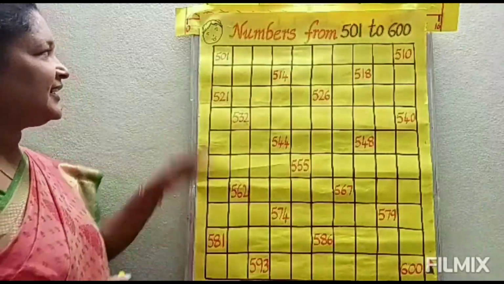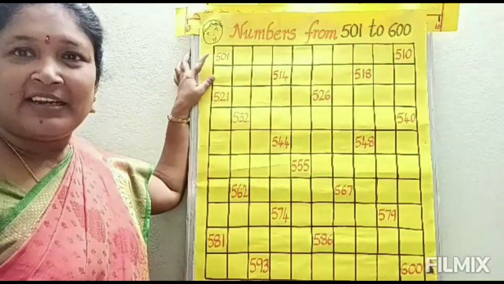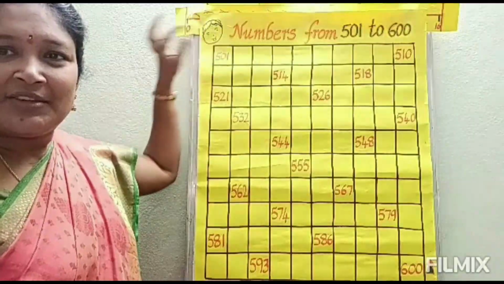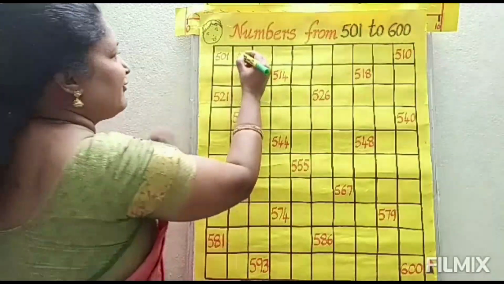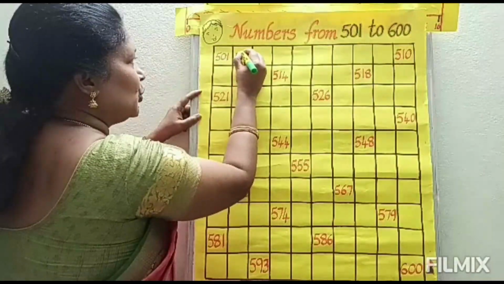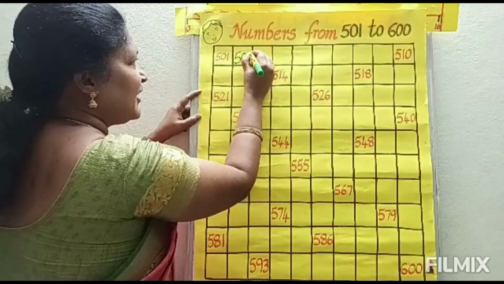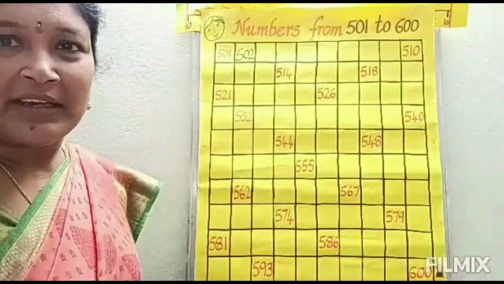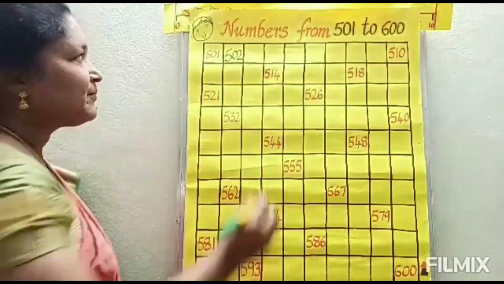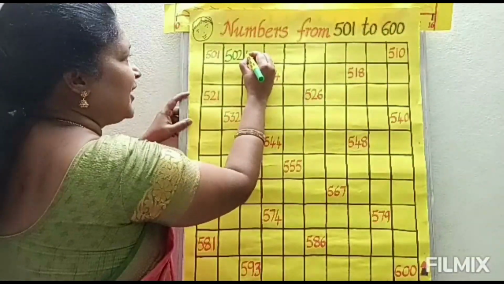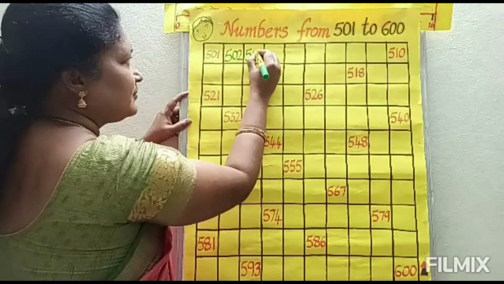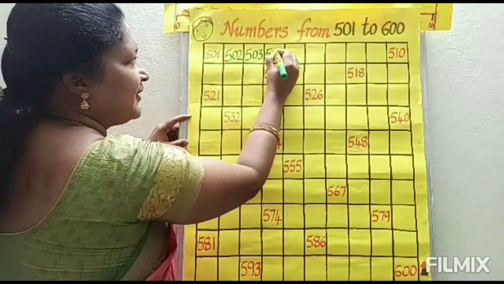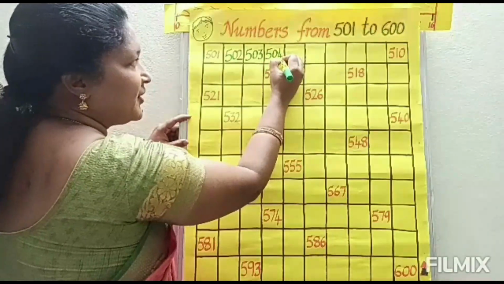Yes. See children here. What is the first number here? 501. 501, after which number will come? 502. 502 number will come. Okay children. Next, 503. Next, 504.